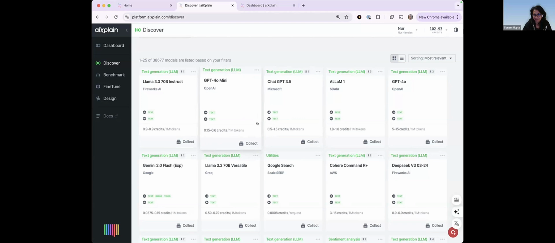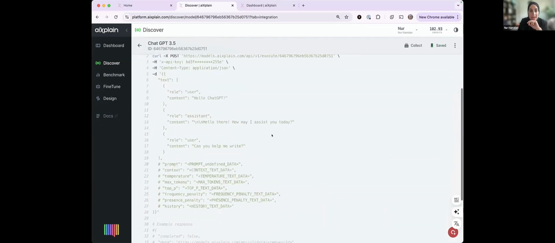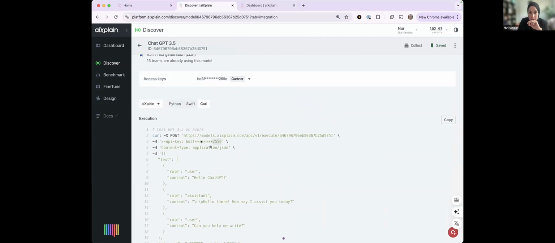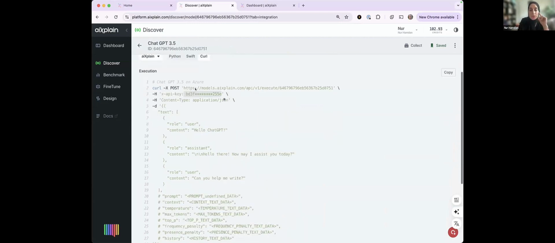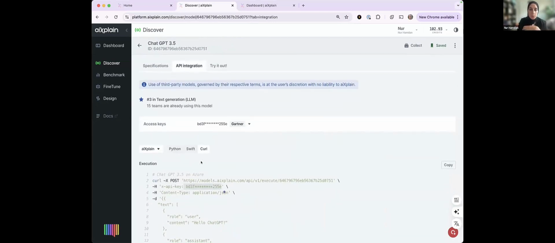To summarize, if you go to any of these assets, double click on it, go to the integration code, go to the curl and copy that code, and insert your API key here, the one that you created for your customer or for a trial, because you want to market for a specific customer, once you do that, you're paying aiXplain exactly what you would pay OpenAI.